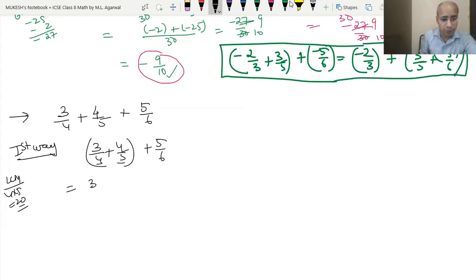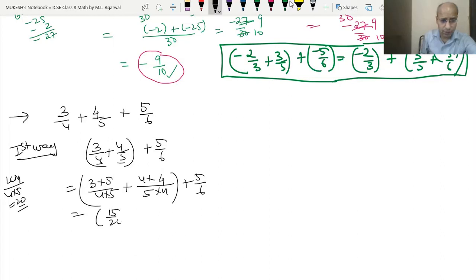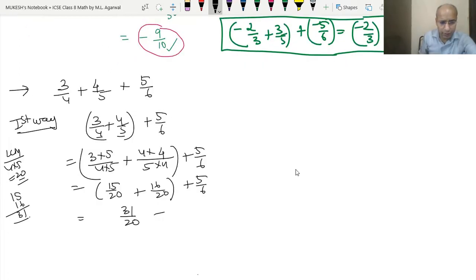So this will be 3 into 5 upon 4 into 5 plus 4 into 4 upon 5 into 4, plus 5 upon 6. So this became 15 upon 20, and this became 16 upon 20, plus 5 upon 6. Now since they have the same sign, they will be 31 upon 20 plus 5 upon 6.